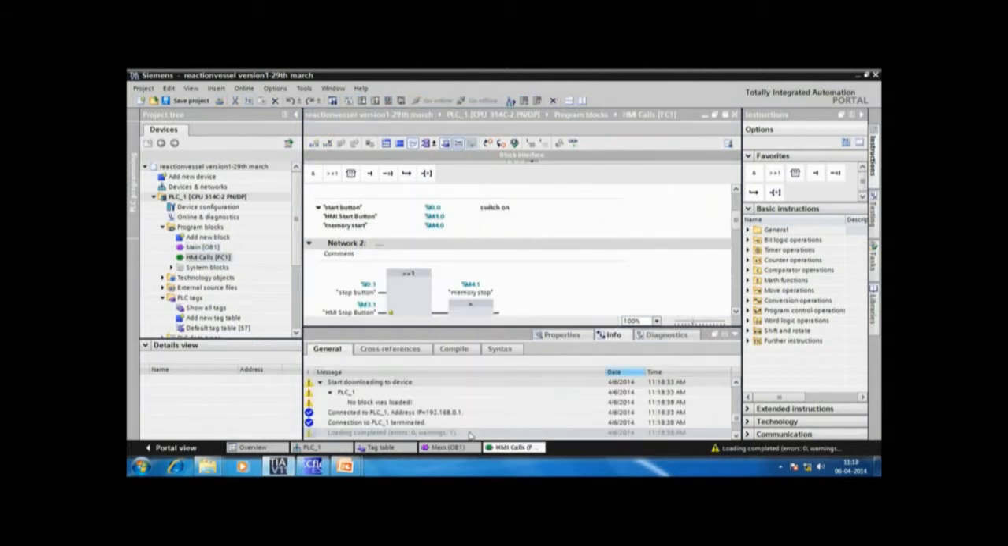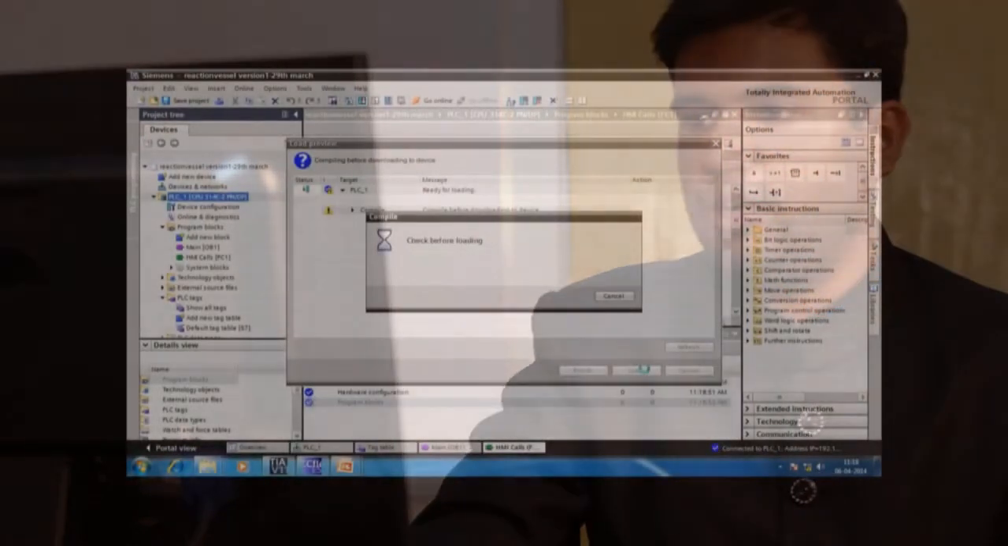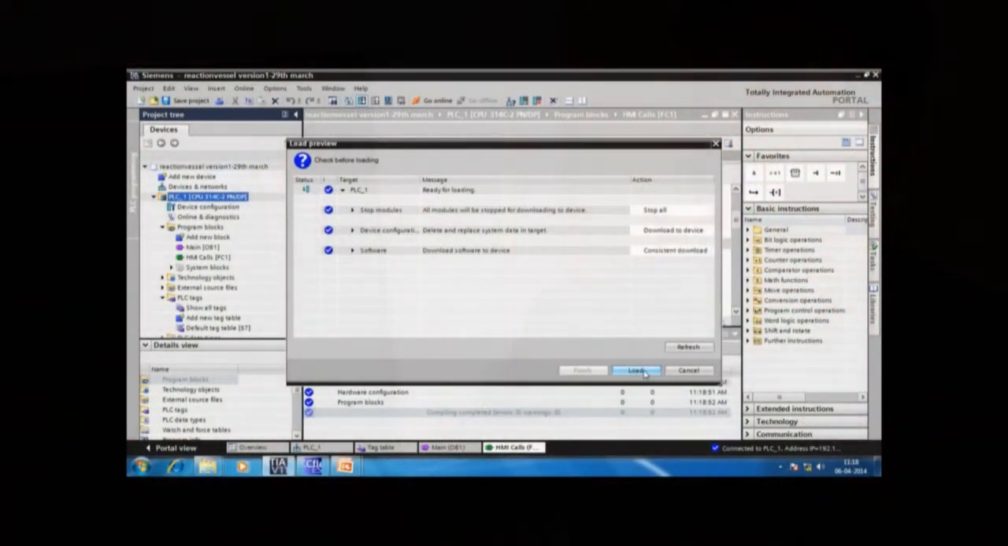Next task involves downloading this program to the PLC. So here we go. I want to download the program. We can also test it on the simulator, but here we can directly download the program. Here I download the program.